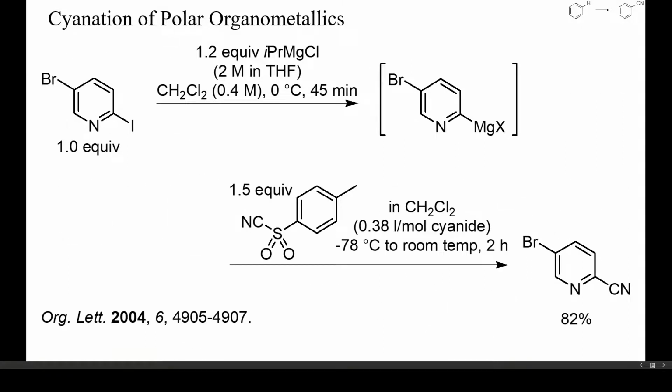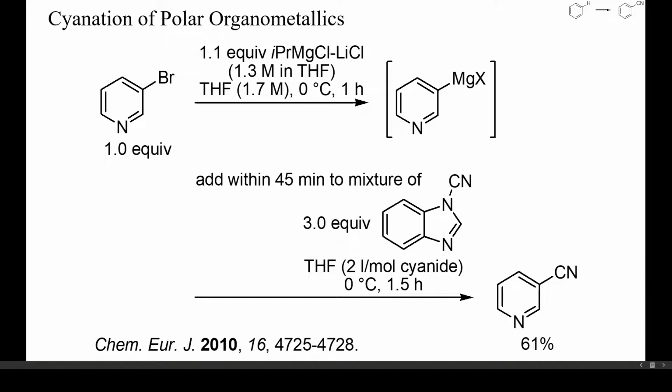Fewer unexpected products are formed with tosyl cyanide as electrophile. In this example, a pyridyl Grignard reagent cleanly reacted with tosyl cyanide and gave a high yield of the target nitrile. Interestingly, the reactions were conducted in dichloromethane, not a common solvent for polar organometallics. A similar reaction was achieved with N-cyanobenzimidazole, as shown here, but the yield was not as high as in the previous example.